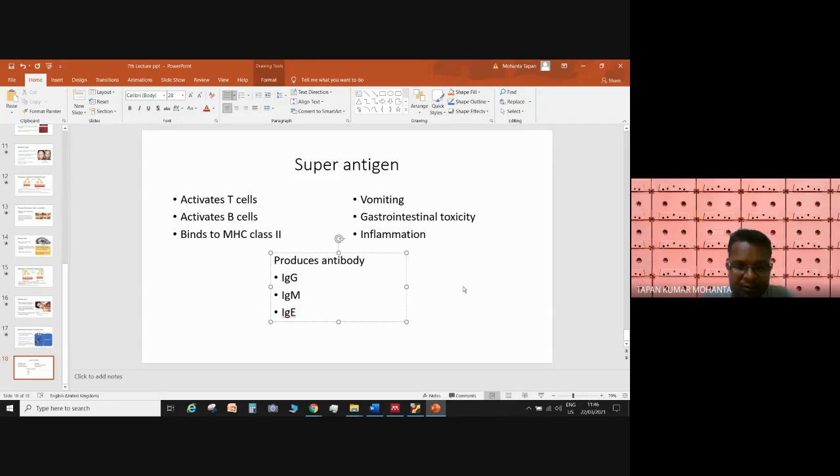Spores can be bacterial spores, and in pollen there can be bacteria also. So due to a lot of things, all this superantigen production happens.